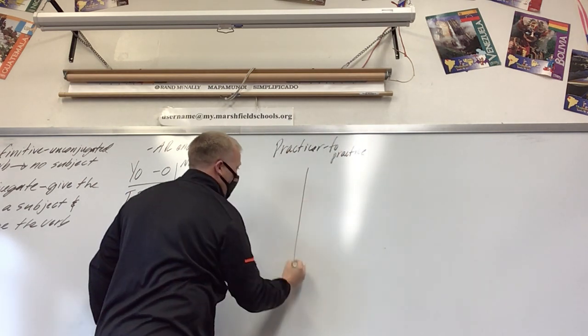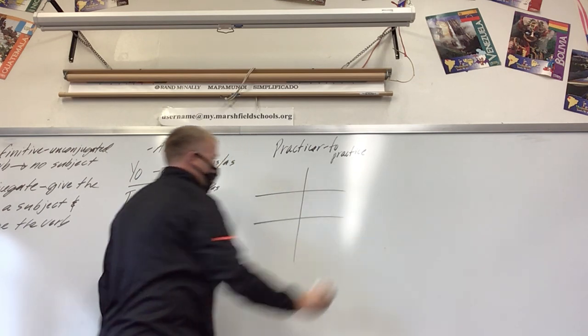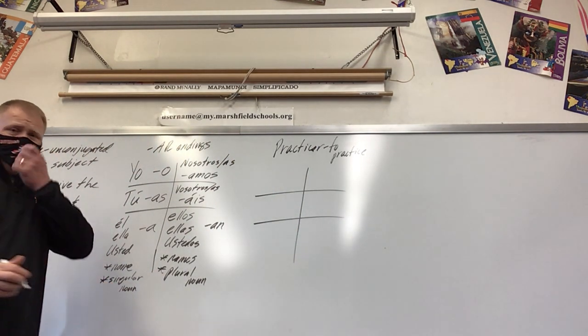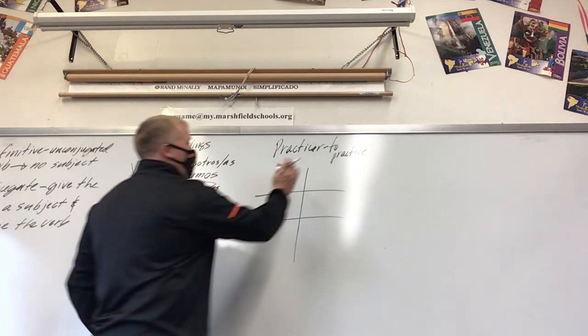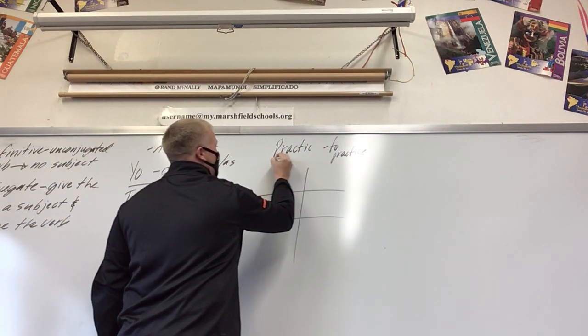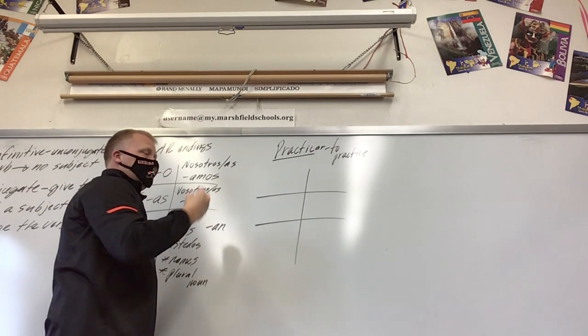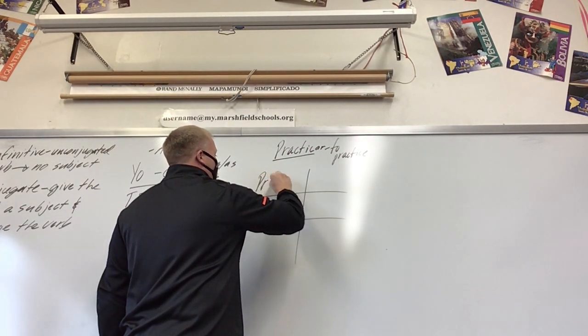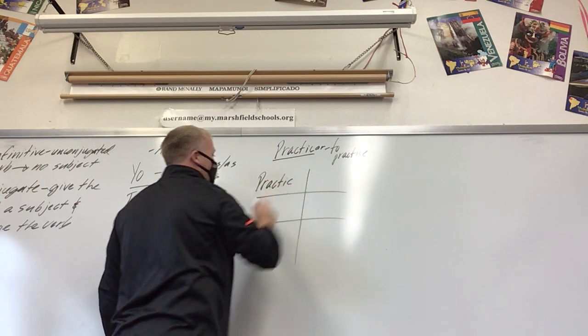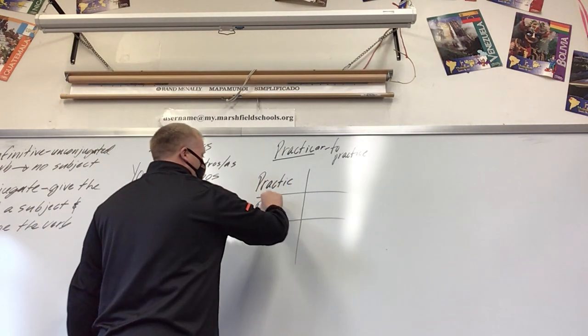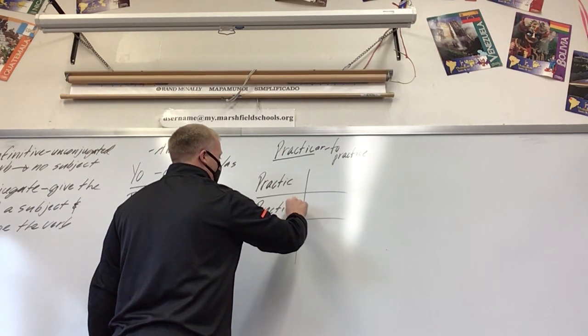So when we conjugate an AR verb, what we do is we take off the AR and we just have the stem. So practic. We take our stem. So the stem of practicar is practic. So I want you to write practic in each of these boxes right here.